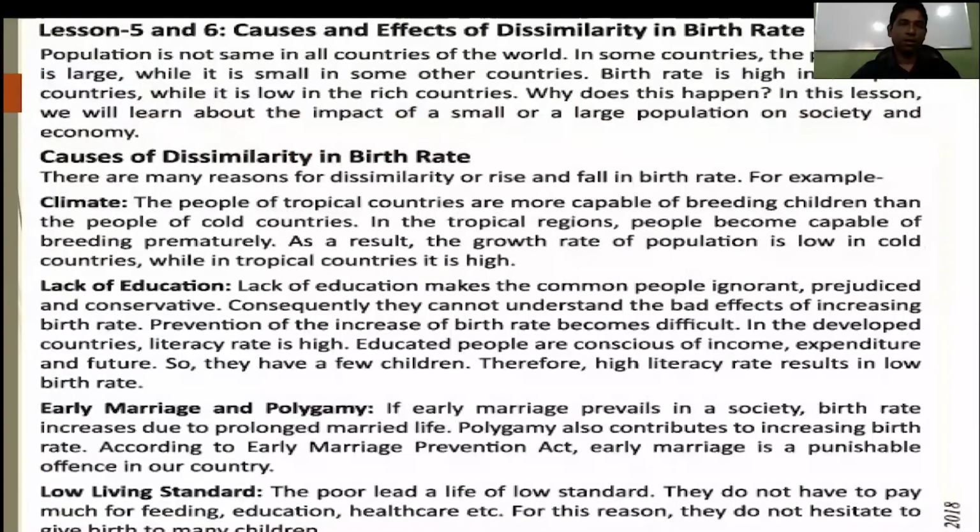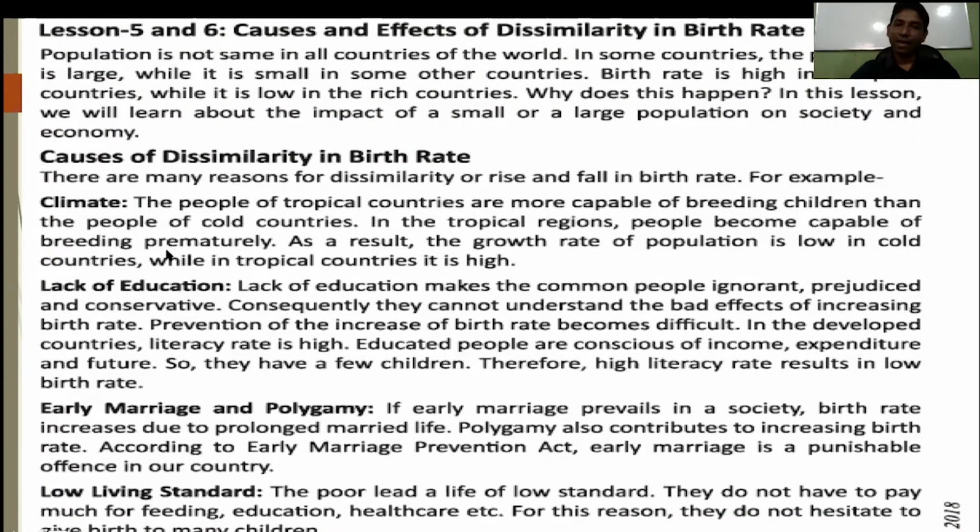Okay. So now students, here you can see your lessons 5 and 6, causes and effects of dissimilarity in birth rate. So I am not reading it fully. So causes of dissimilarity in birth rate. Dissimilarity means birth rate and death rate. Okay, mortality rate. So what are the reasons behind it? Climate, lack of education, early marriage and polygamy.